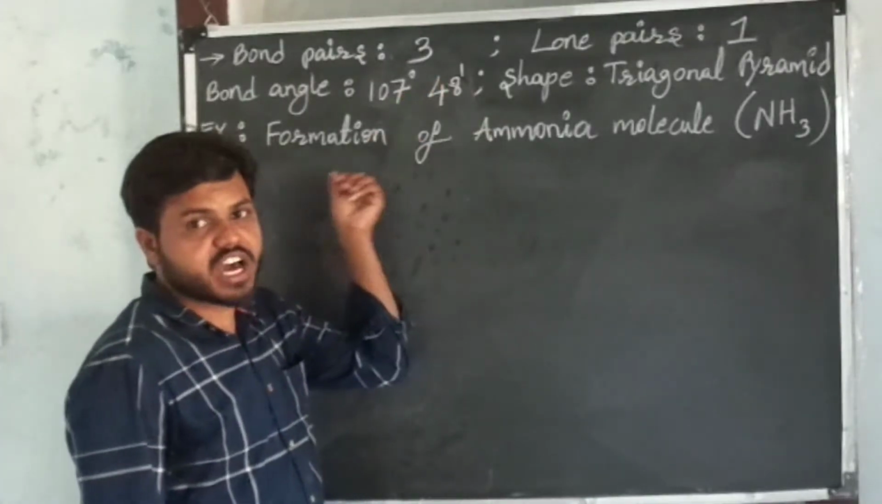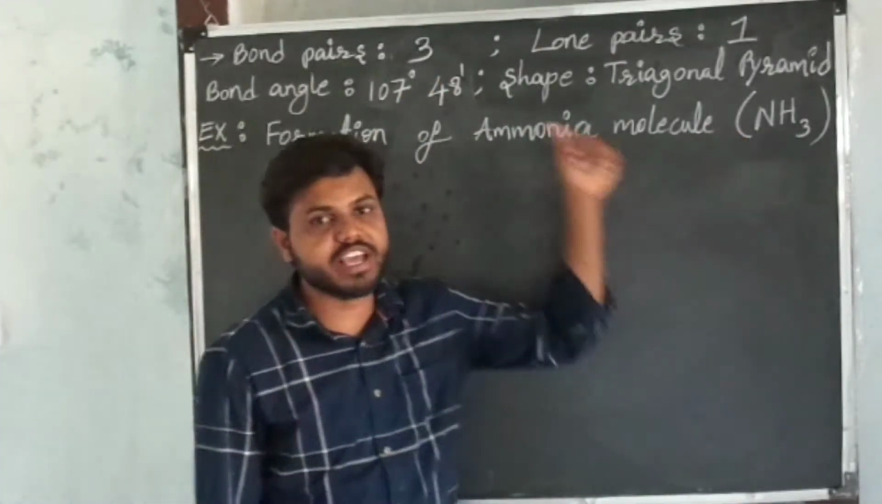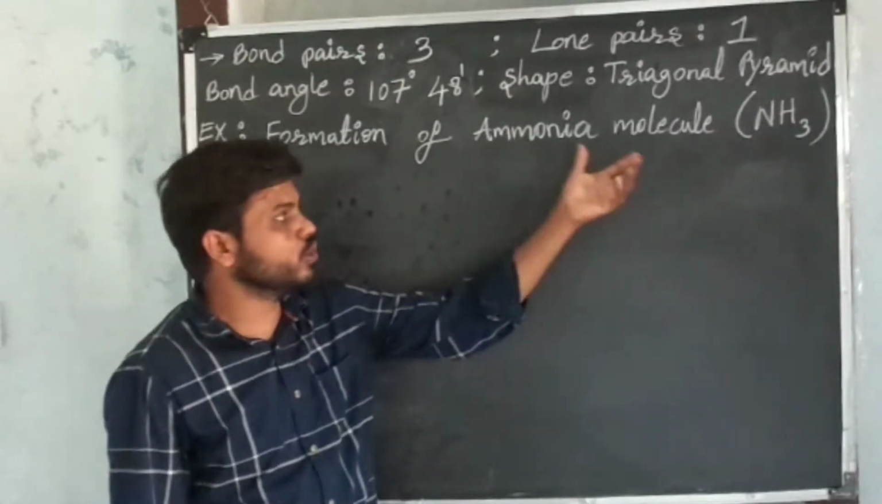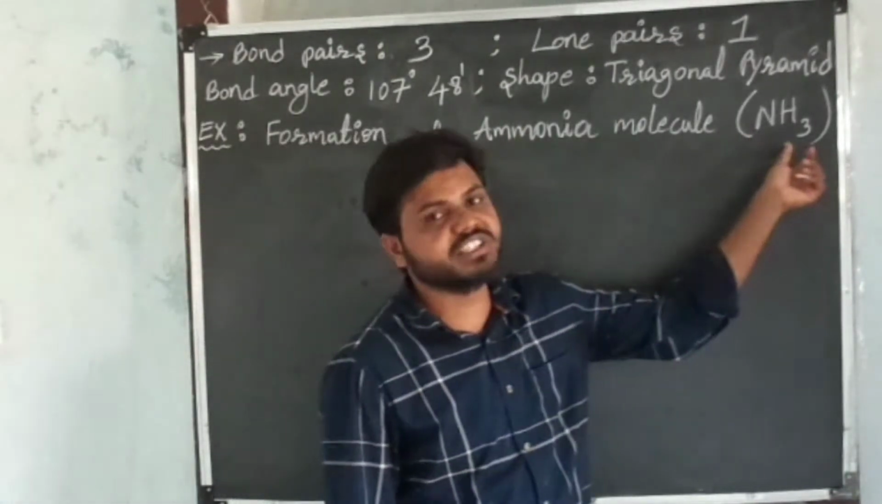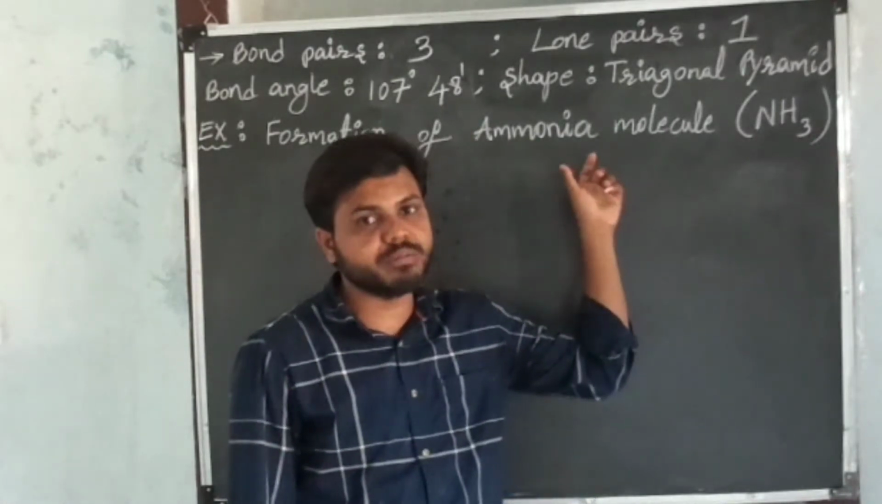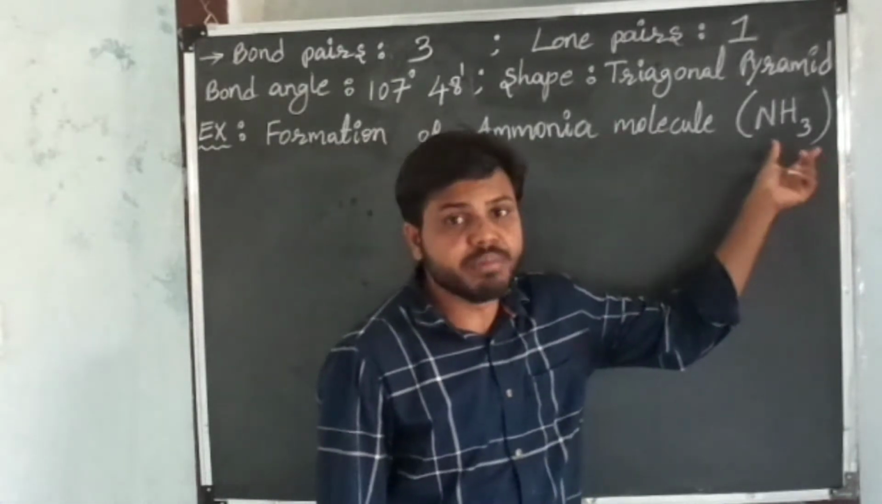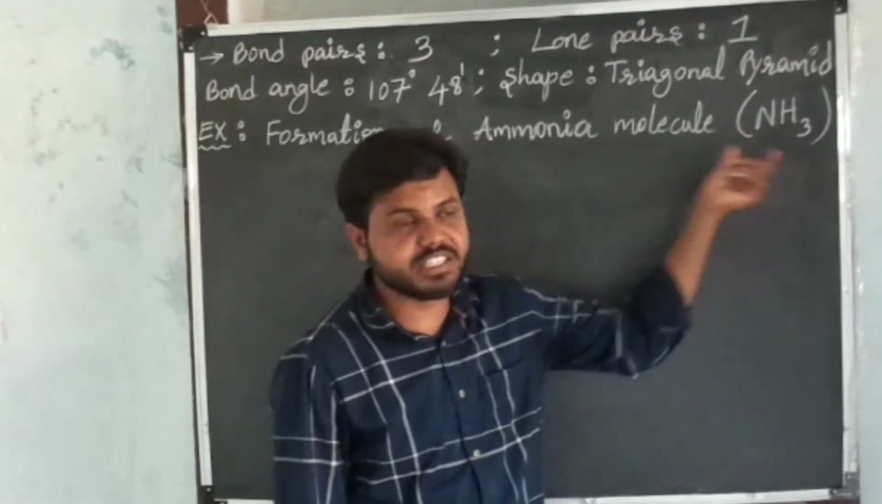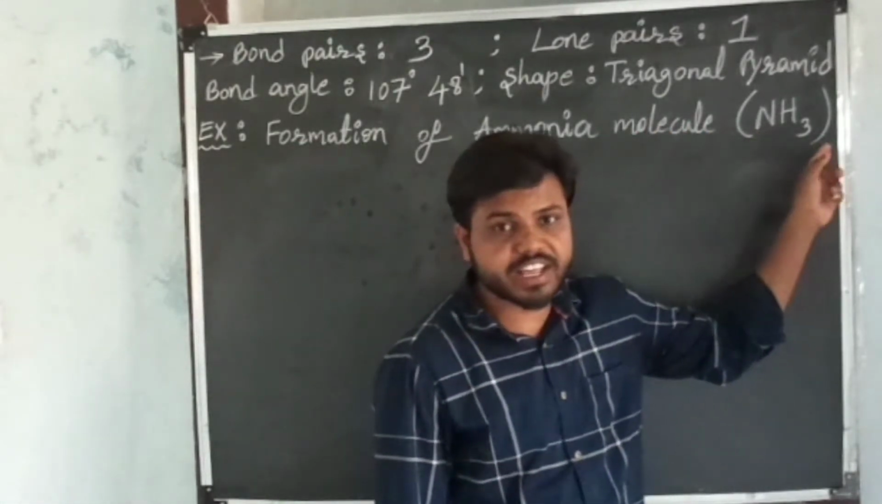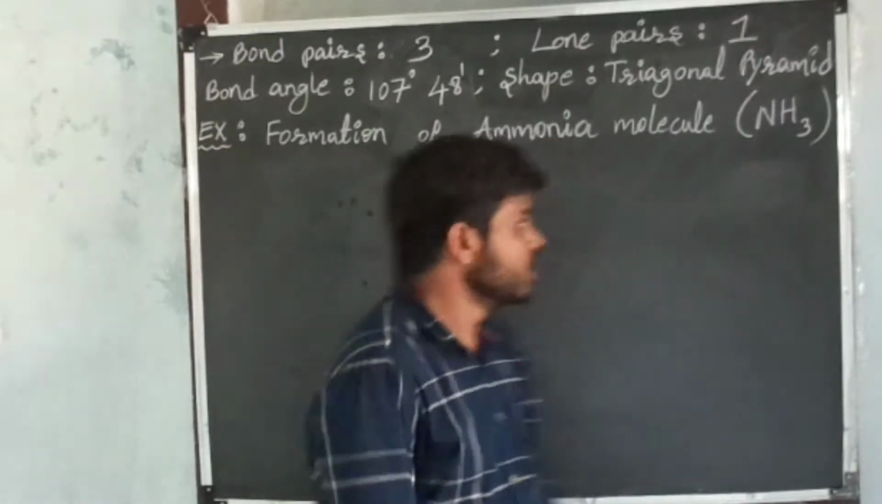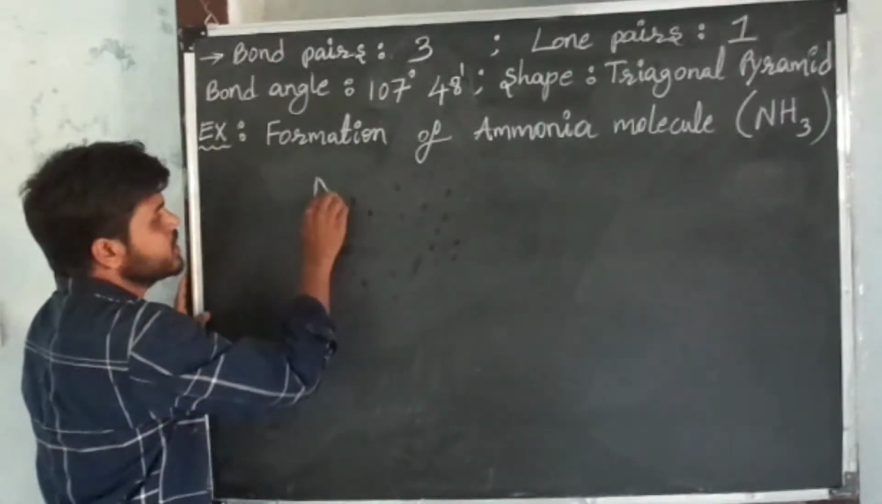Example for this: formation of the ammonia molecule. The chemical formula of ammonia molecule is NH3. By looking at this chemical formula, we can say the ammonia molecule is formed by one atom of nitrogen and 3 atoms of hydrogen. The symbol of nitrogen is capital N.